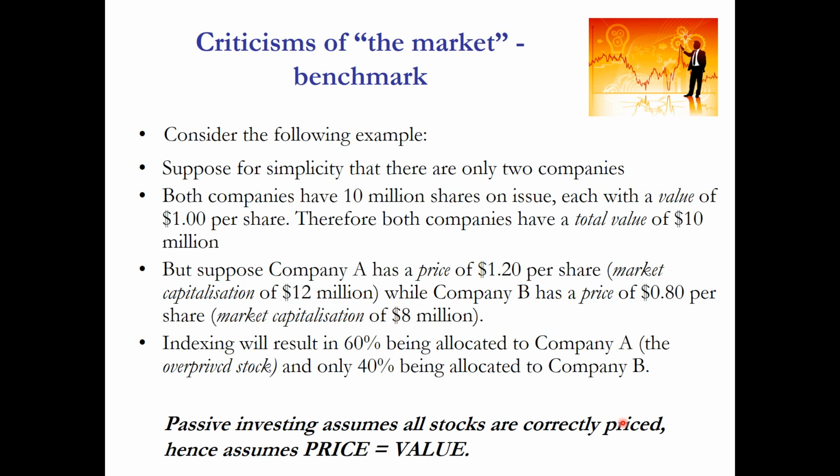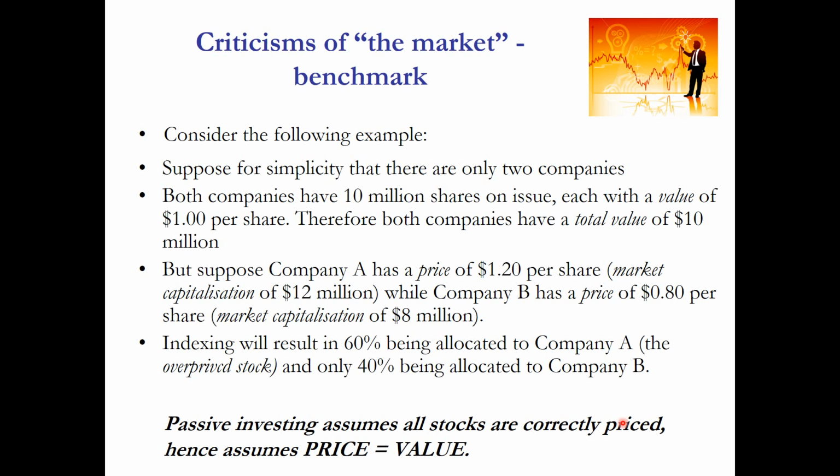Suppose, for simplicity, that there are only two companies. Suppose that both companies have 10 million shares on issue. And let's assume there was some way that we are actually able to observe the intrinsic value of each of those stocks. So the intrinsic value of each of these two companies is $10 million. But suppose that markets are less than perfectly efficient. That means there may be underpricing or overpricing.